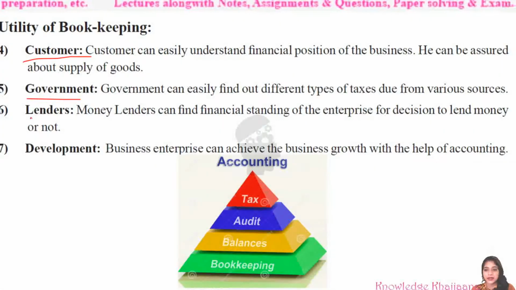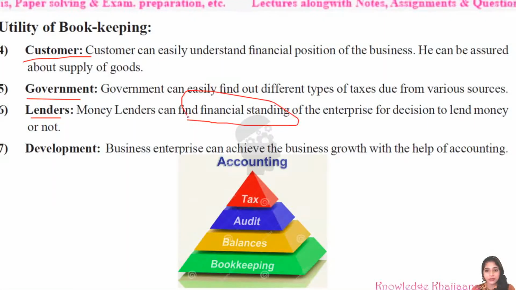Then lenders. Money lenders can find the financial standing of the enterprise to decide whether to lend money or not. Lend means to give money; the business can borrow from them. That decision can be taken by the lenders if the books of accounts are maintained properly, so they can understand the financial standing. What is meant by financial standing? The financial position of the business. They can come to know the financial position of the business on a specific date by looking at the balance sheet.